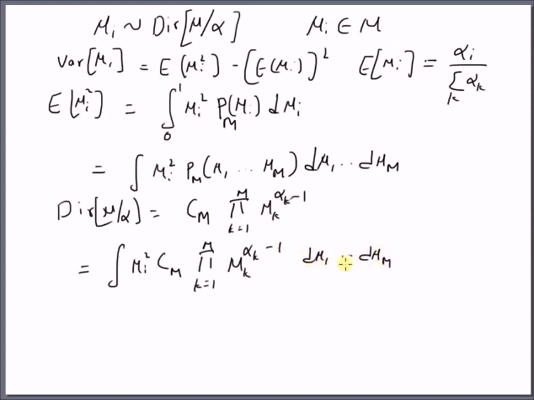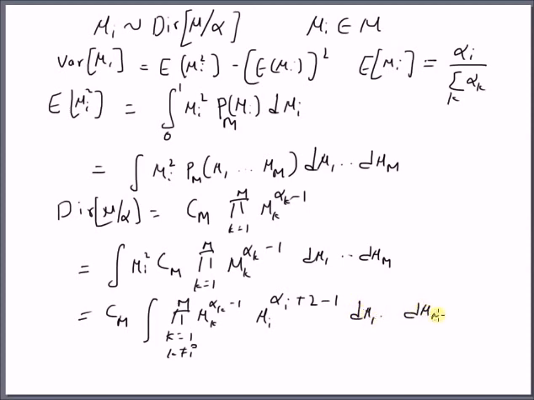Note that d mu I is already in this sequence. Now by taking this constant Cm outside and keeping the mu I square inside the integration, we have the integral of the product from k equal to 1 to m, where k is not equal to I, of mu k power alpha k minus 1, and then for k equal to I we have mu I power alpha I plus 2 minus 1, and then d mu 1 up to d mu m.